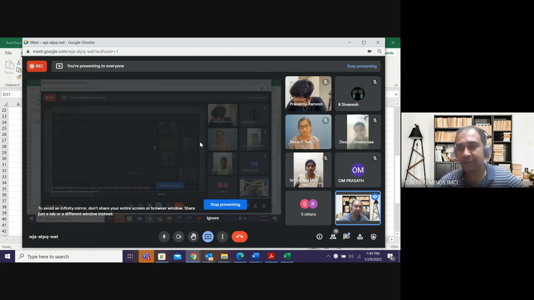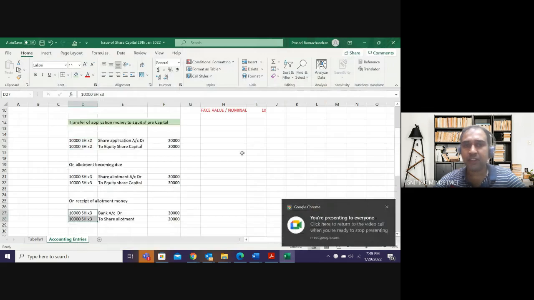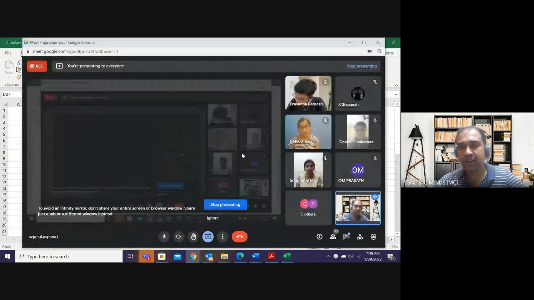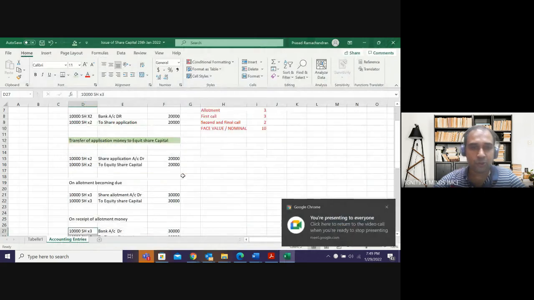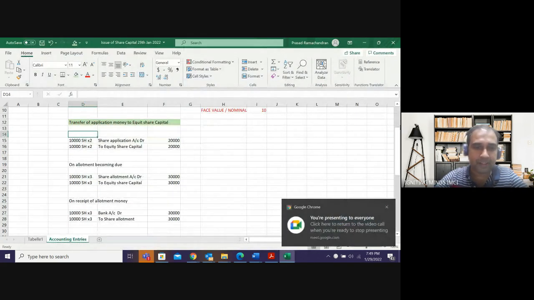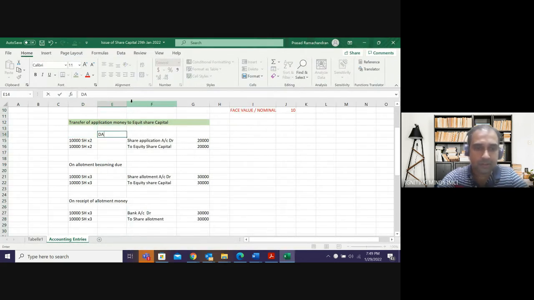Whenever we talk about journal entry, particularly at any level, a journal entry is not complete without a narration. So you should use the format date, particulars, ledger folio, debit, and credit. Those who are not aware of the format, I will just mention it. The format should be: date, particulars, ledger folio. I'm not going to use this format in all my classes, but this is the format.